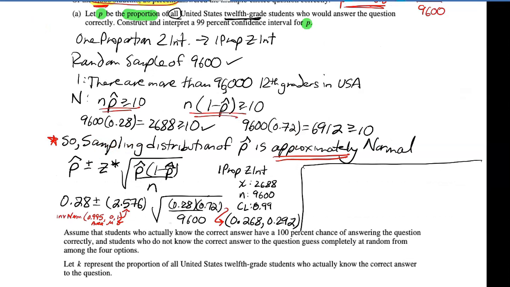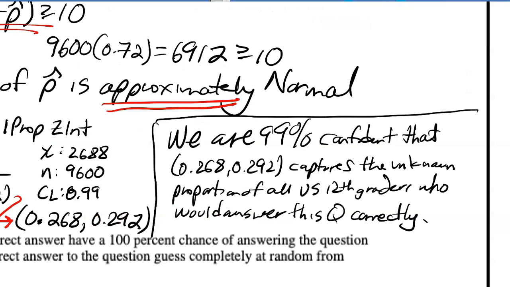Lastly, we need to remember to interpret the interval. We've checked conditions, we have calculated the interval. We would say we are 99% confident that the interval captures whatever the parameter is in context. To get full credit on the interpretation, you need to mention specifically your 99% in there, 99% confident. You need to refer to the interval, which we did right there.